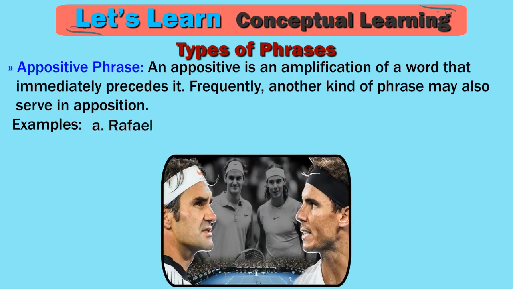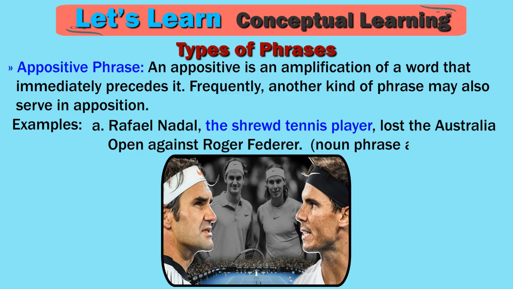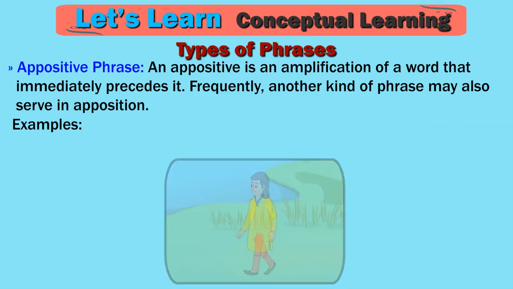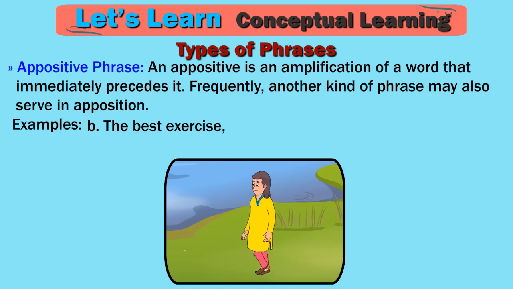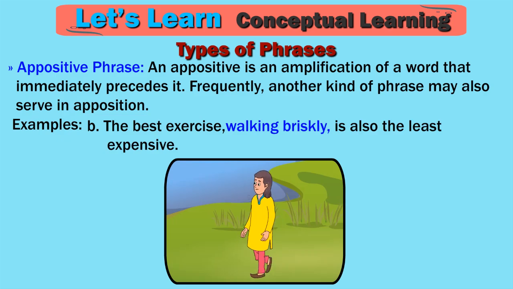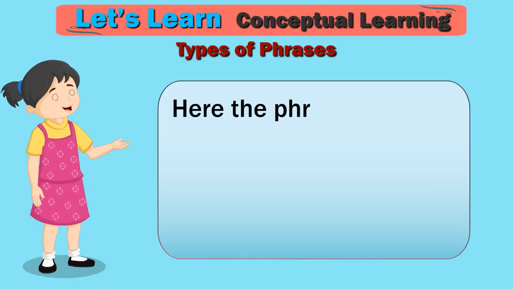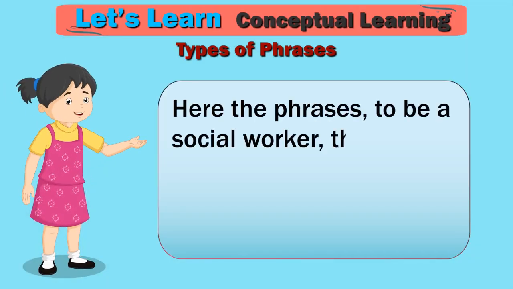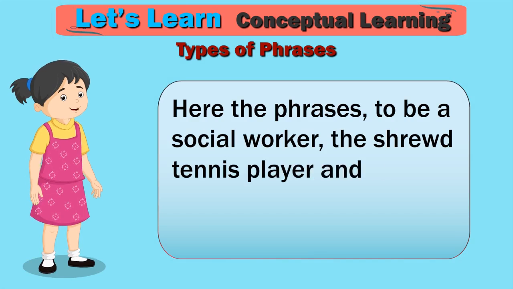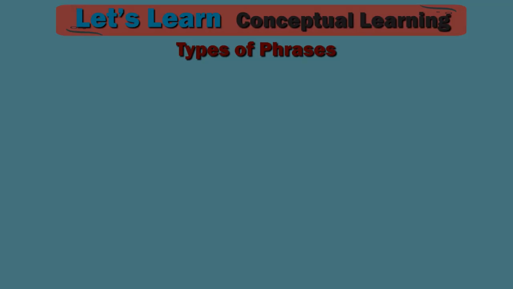Examples. A. Rafael Nadal, the shrewd tennis player, lost the Australian Open against Roger Federer. Noun phrase as appositive. B. The best exercise, walking briskly, is also the least expensive. Gerund phrase as appositive. Here the phrases, to be a social worker, the shrewd tennis player, and walking briskly serve in apposition.